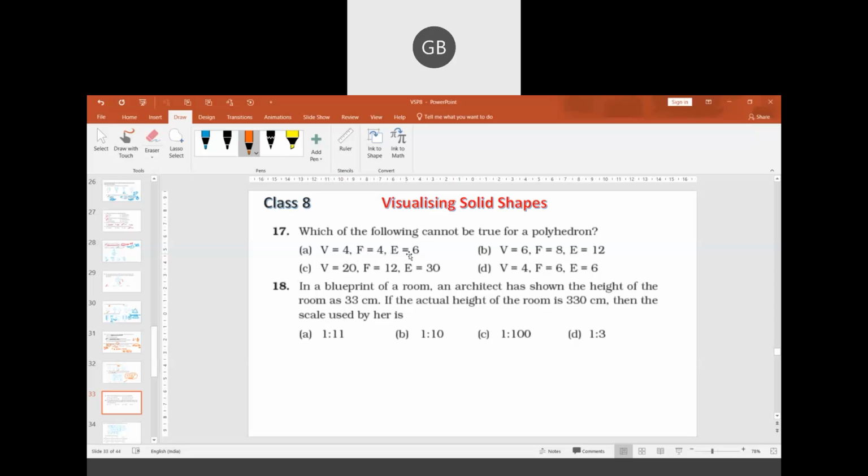If you look at option A, 4 plus 4 is 8, minus 6 is 2. If you look at option B, 6 plus 8 is 14, minus 12 is 2. In option C, 10 plus 12 is 22, minus 20 is 2. Option D: 32 minus 30 is not equal to 2. Options A, B, C satisfy except option D. The difference is 2 in all options.